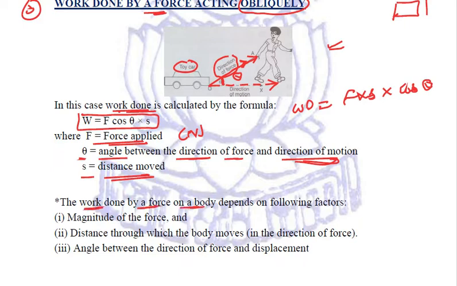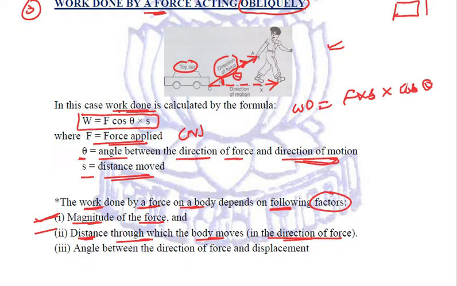Relating to the formulas, we conclude that the work done by any force on a body depends on a few factors. The first factor is the magnitude of the force. How much force is acting decides how much work is done. Second is the distance through which the body moves in the direction of force.